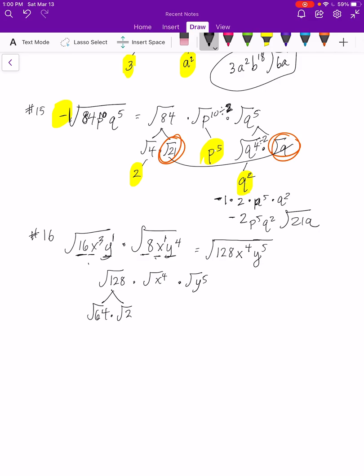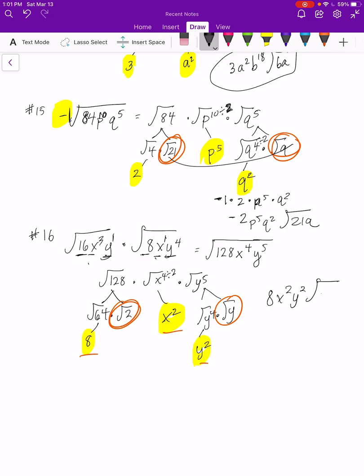So here we go. Square root of 64 is 8. Outside, highlight in yellow. Square root of 2, inside the radical. X to the 4th, divide by 2. That would be x squared. Outside, highlight in yellow. Y to the 5th would be y to the 4th under the radical times y. So y to the 4th is y squared, highlight, done. Y stays inside. So on the outside, you have 8x squared, y squared, under the radical is 2y.